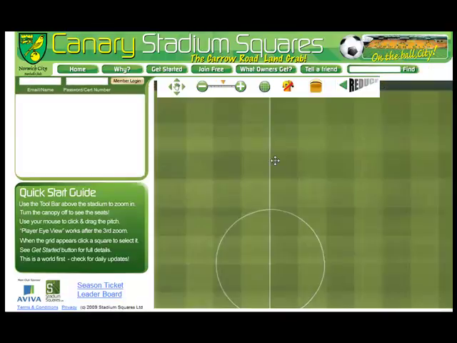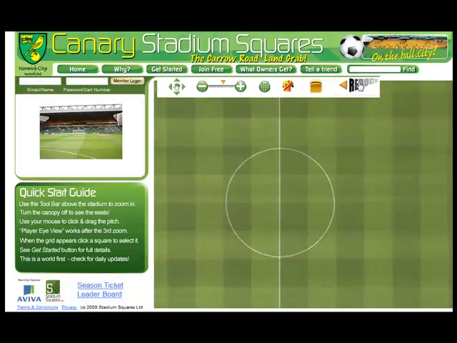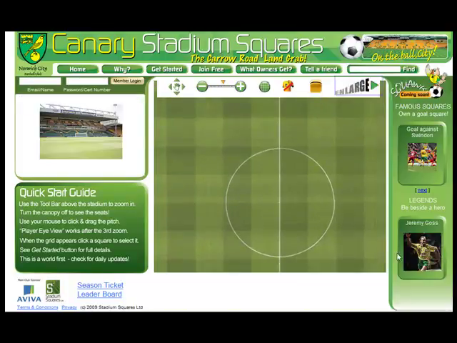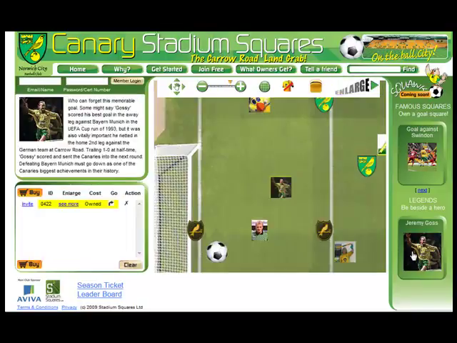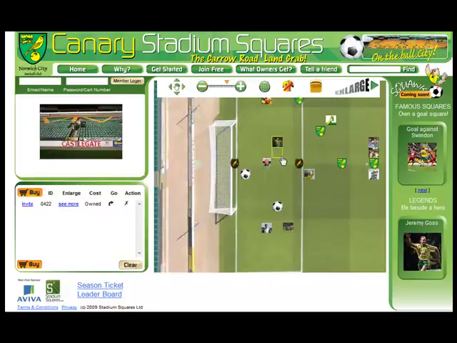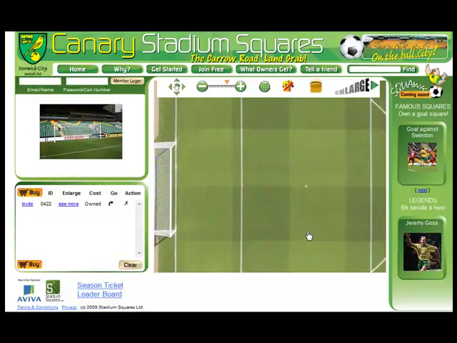On the right hand side are panels showing famous goals and squares owned by club legends. Even me. If you click onto me, you get to see the site of my most famous goal at Canary Road. Squares near the goal are very popular. If you buy a square and one of our players scores from it, you'll get a signed photograph of that goal sent to you.